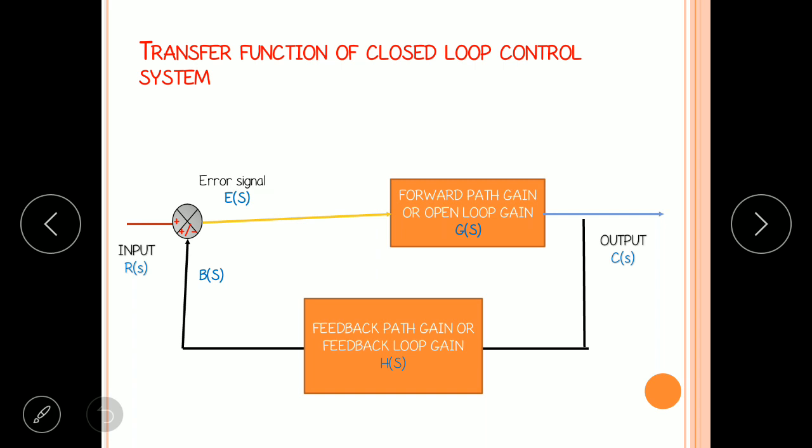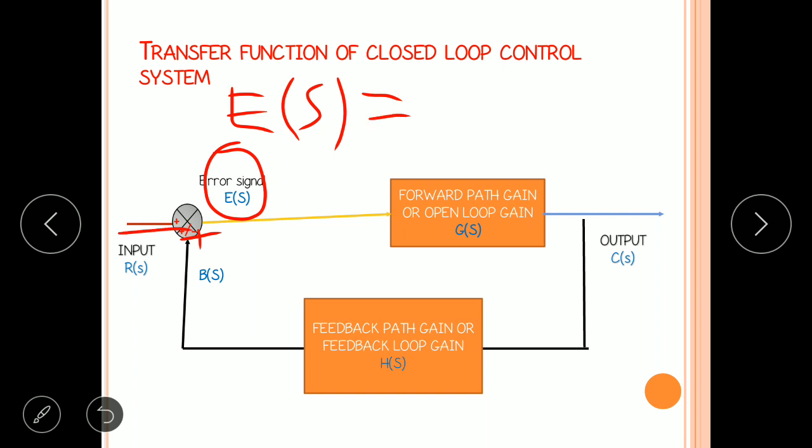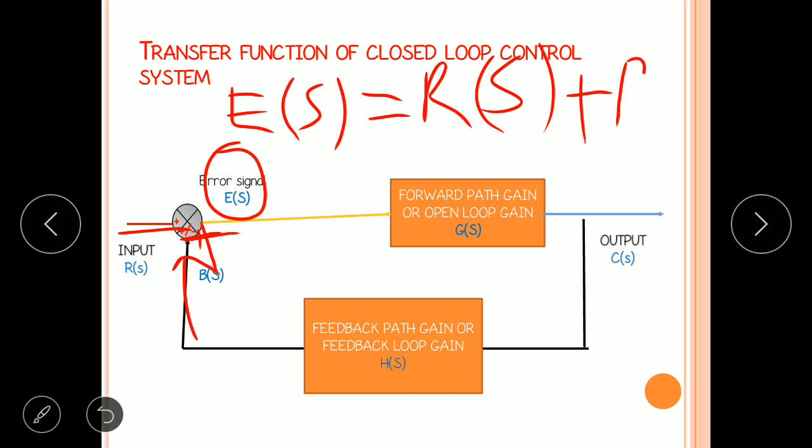And based on the feedback, the error signal also changes. So let me write down the error signal for positive feedback system. Now E of S equal to, this input and this feedback signal both are adding for positive feedback, that is R of S plus B of S. This is the error signal for positive feedback system.